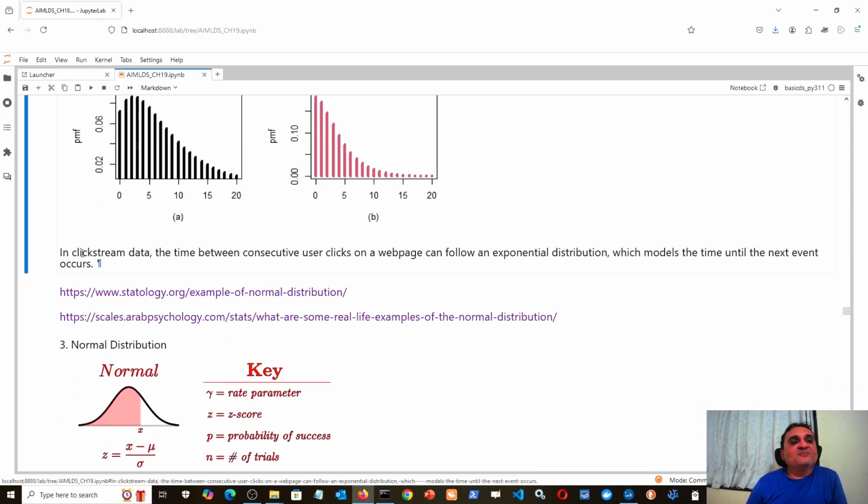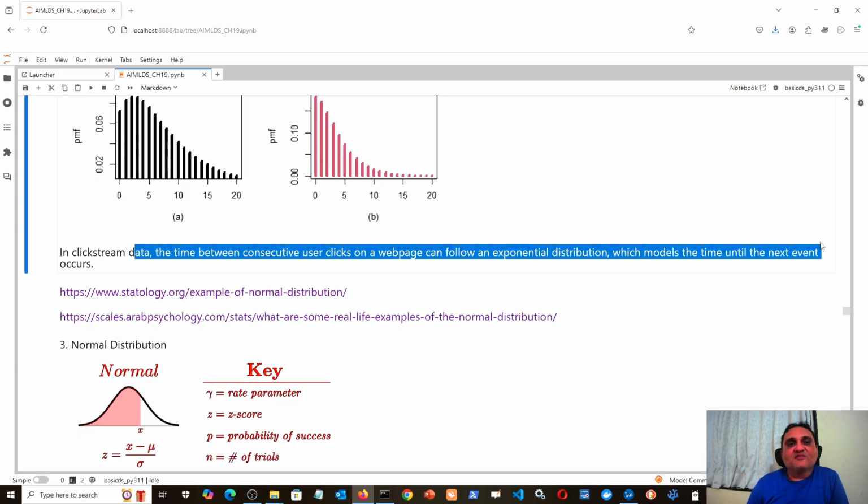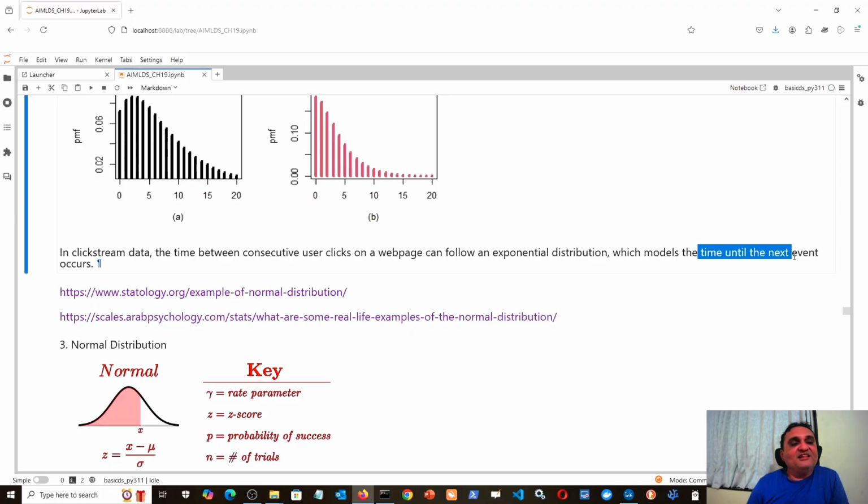For example, this is a data science example: if you take clickstream data, what is clickstream data? I'm talking about it because it is really very interesting. Then the time between consecutive user clicks on a web page can follow an exponential distribution, which models the time until the next event occurs.